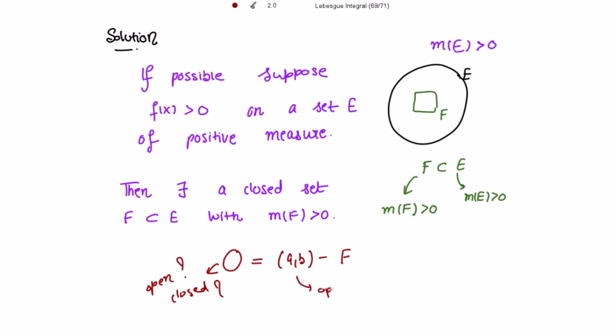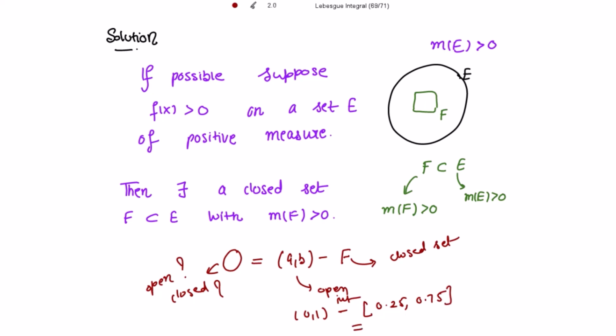This is your open interval, and this is your closed set, right? Suppose I take (a,b) to be, let's say, (0,1), and let me take the closed set to be [0.25, 0.75]. Suppose these are the endpoints.